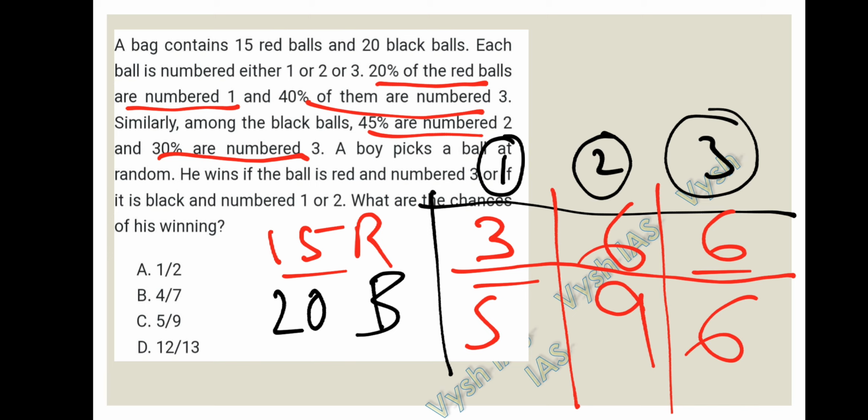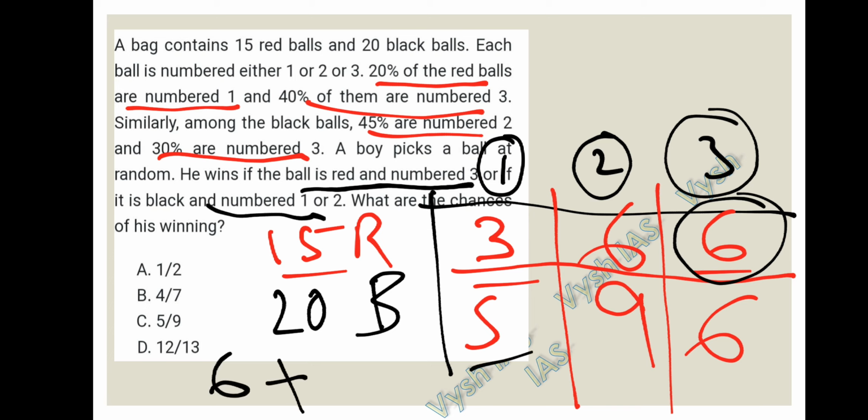And if the ball is black and numbered 1 or 2, so if you take the number of chances there, the ball is red and numbered 3, there are 6 chances, so 6 total. And coming to black, numbered 1 or 2, so 5 plus 9, so the total number of chances is 11 plus 9, that is 20. So there are 20 favorable chances.